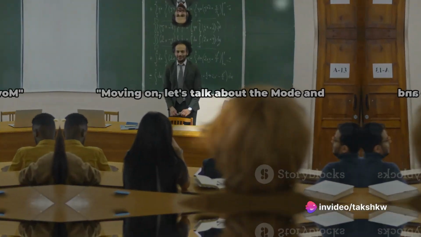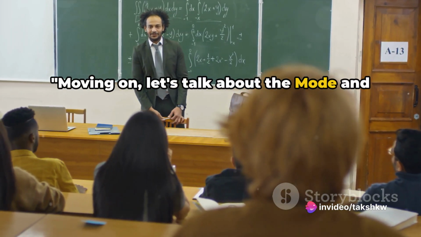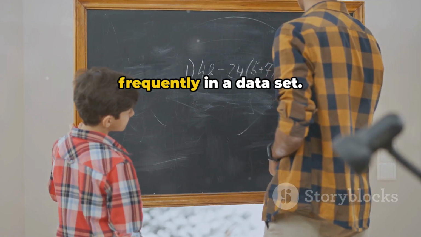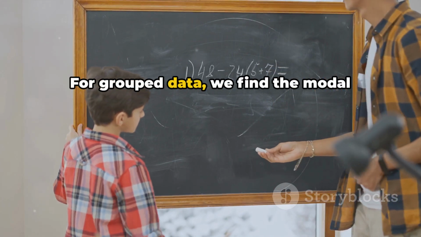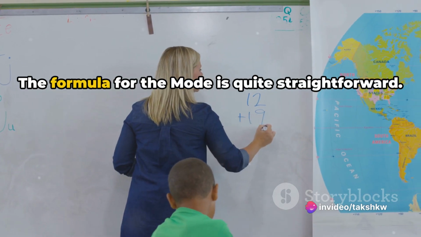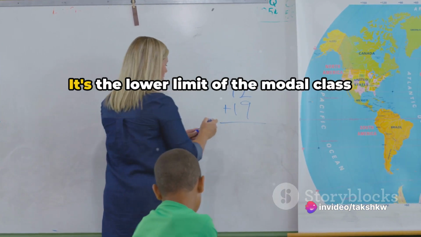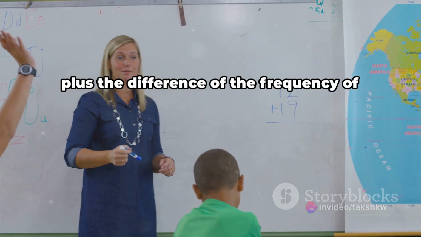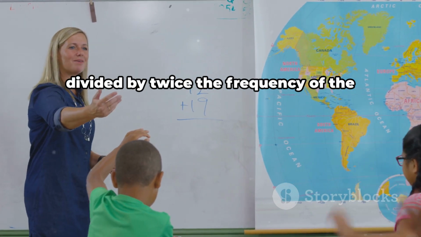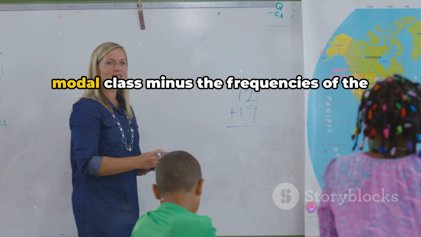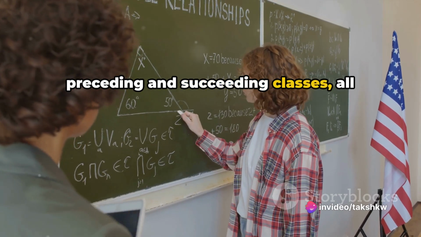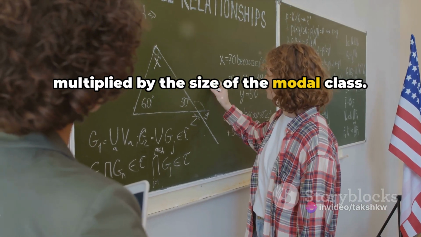Easy, right? Moving on, let's talk about the mode and median of grouped data. The mode is the value that appears most frequently in a data set. For grouped data, we find the modal class, which is the class with the highest frequency. The formula for the mode is quite straightforward. It's the lower limit of the modal class plus the difference of the frequency of the modal class and the preceding class, divided by twice the frequency of the modal class minus the frequencies of the preceding and succeeding classes, all multiplied by the size of the modal class.